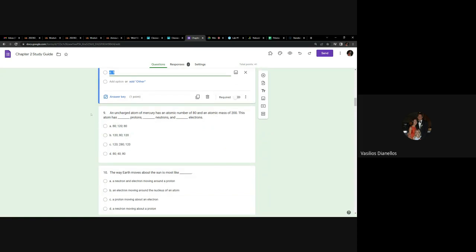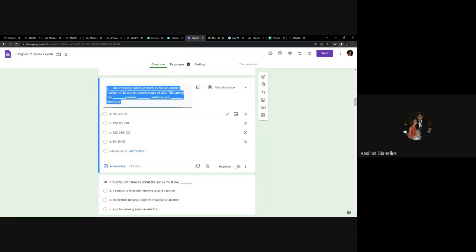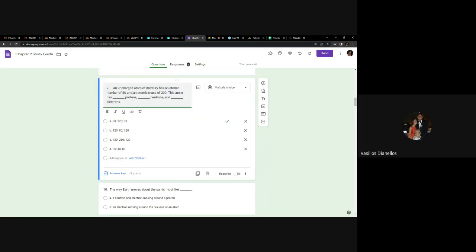An uncharged atom of mercury. So uncharged atom, that tells us that the number of protons also equals the number of electrons, because it's not positive or negative. It is neutral. It's uncharged. Of mercury has an atomic number of 80. So there we go. It has 80 protons. We know that. An atomic mass of 200.